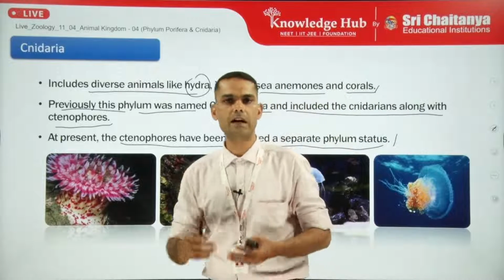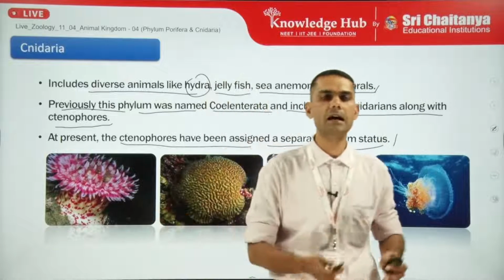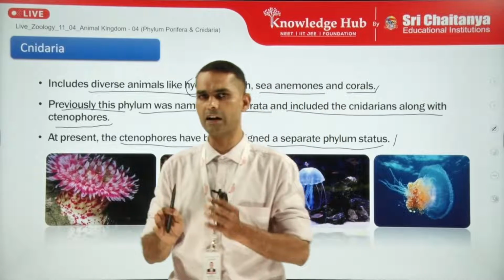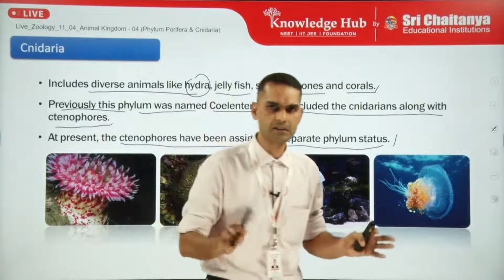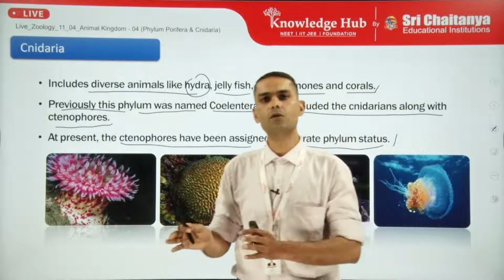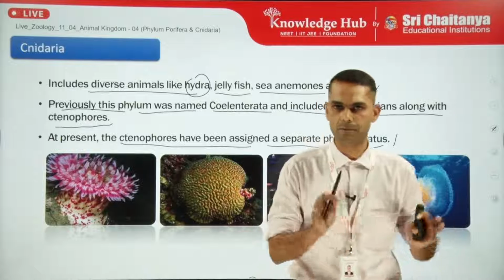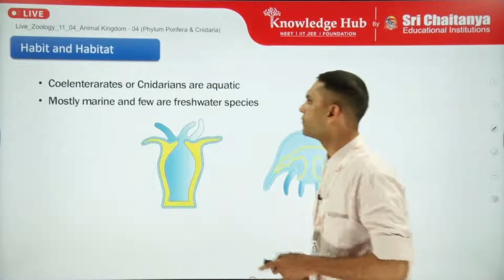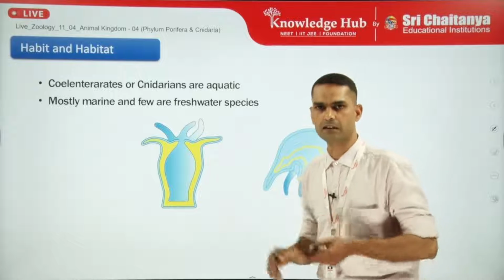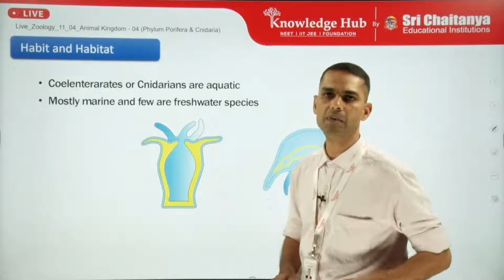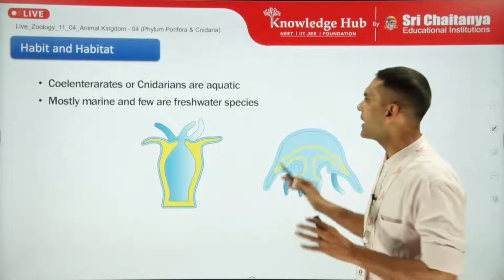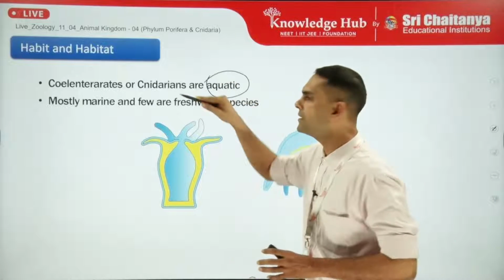Although if you look at the anatomy of phylum Coelenterata and phylum Cnidaria, both have similar anatomical features. There are some characteristic differences, due to which the ctenophores are now assigned as a separate phylum. Now, as we see the habit and habitat characteristics of the members of this phylum, we will see that Coelenterata or Cnidaria are exclusively aquatic in nature.